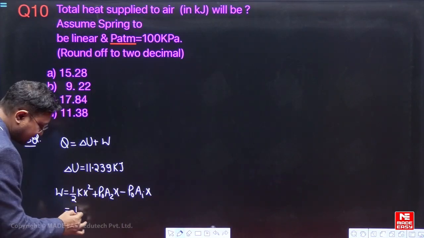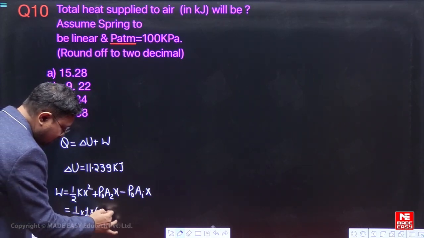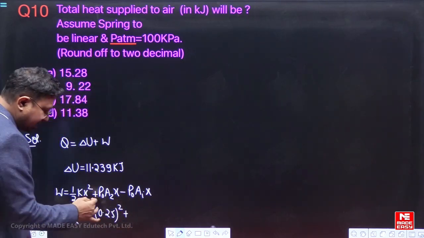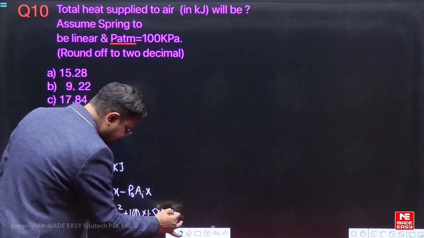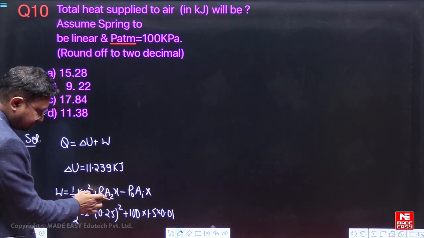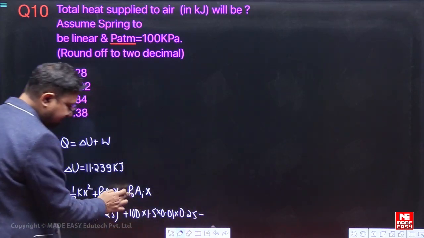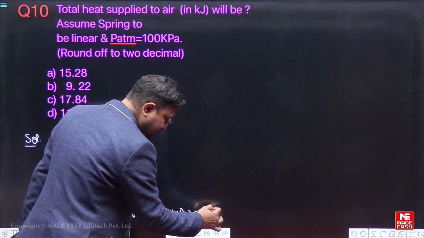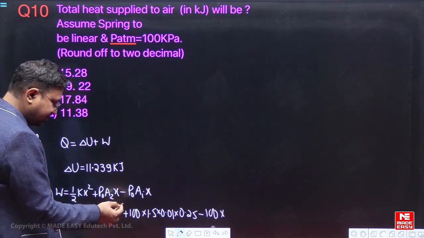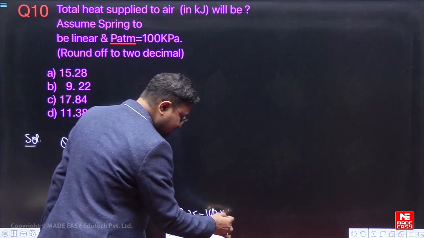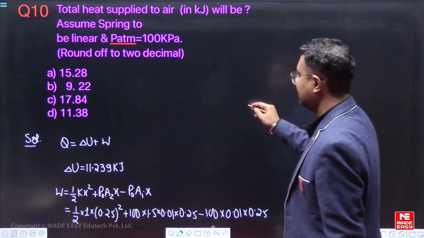So if we write this, it is half of k, which is 1, and x is 0.25 whole square, plus P naught is 100 into x is 1.5 into 0.01. This is A2, 1.5 into 0.01 into 0.25, and minus P naught is 100 into A1 is 0.01, and what is x? It is 0.25. So we can get the value of work from here.